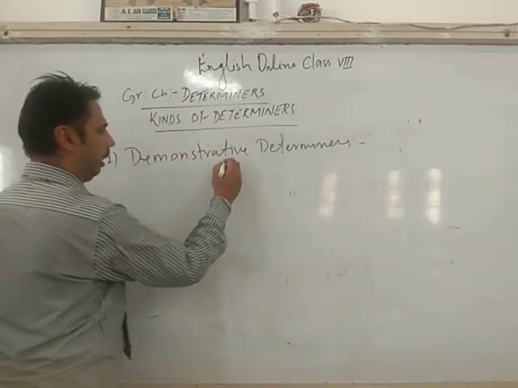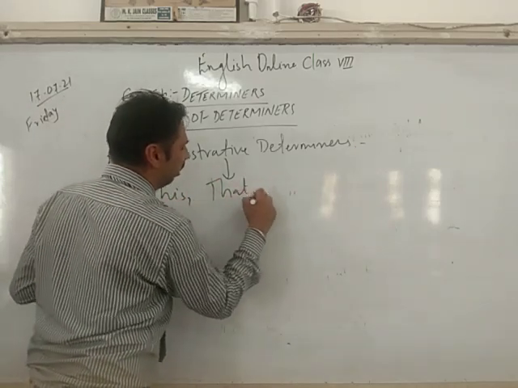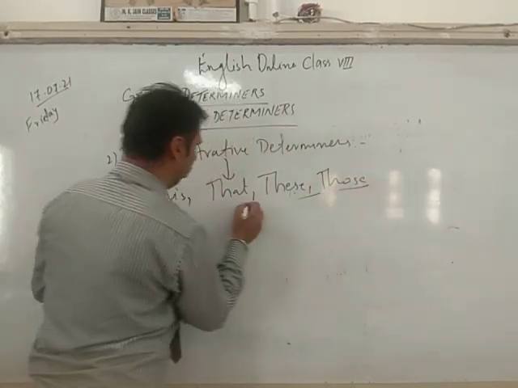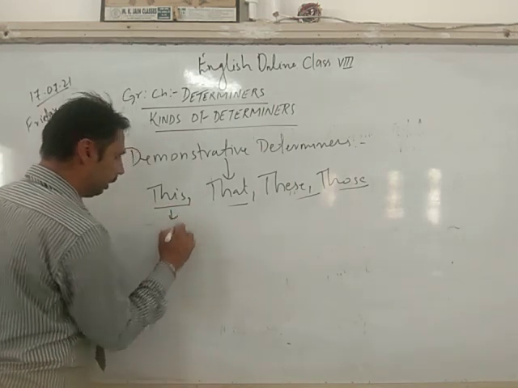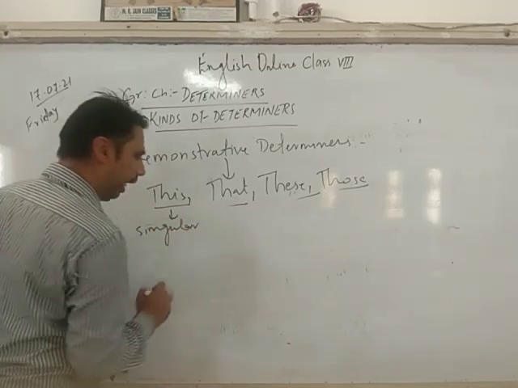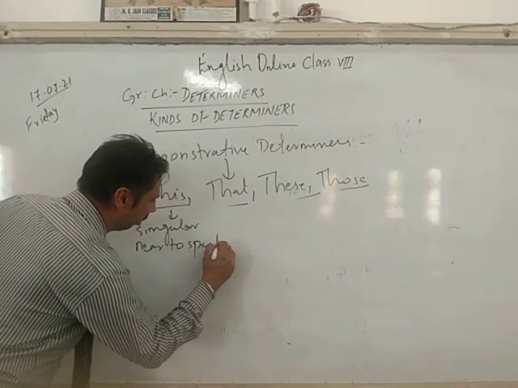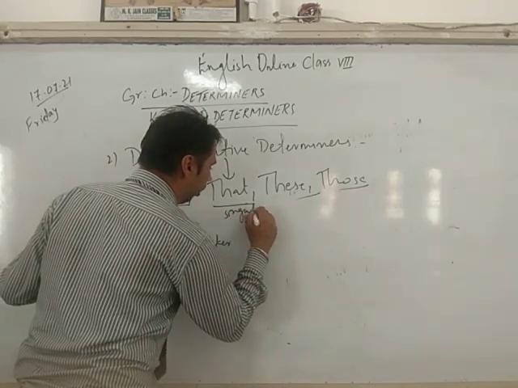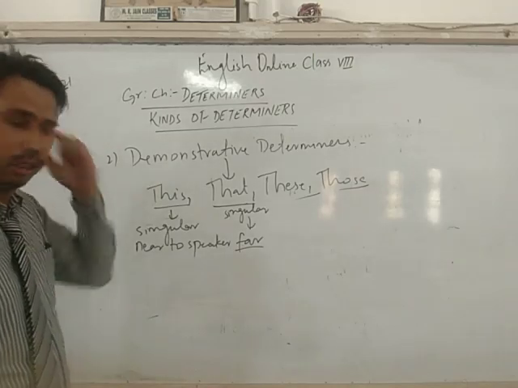Here: this, that, these, those. Right? This is singular and near to the speaker. That is singular but far from the speaker.